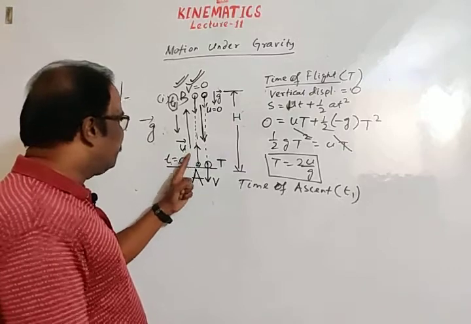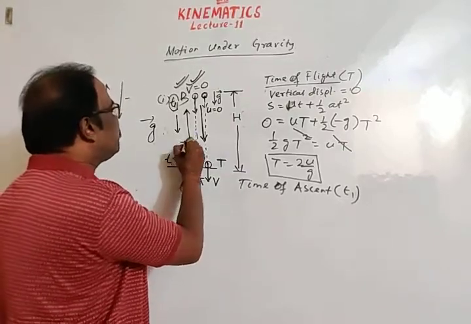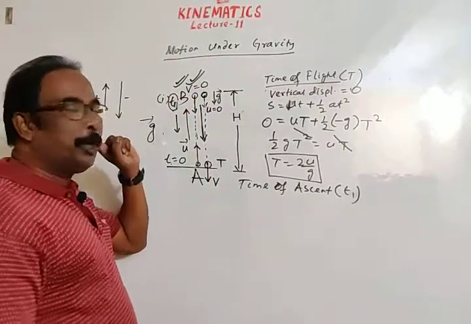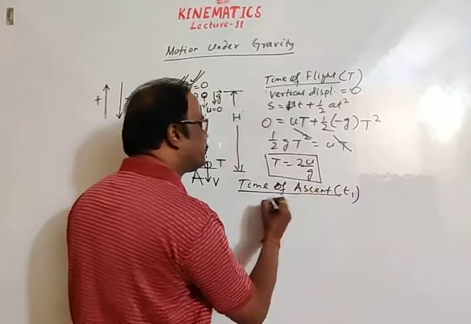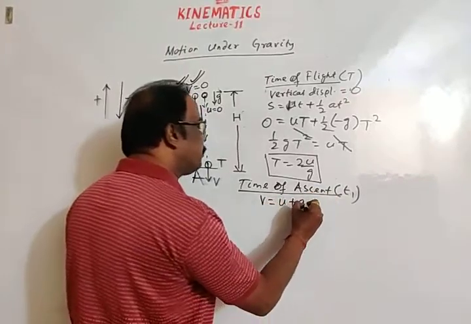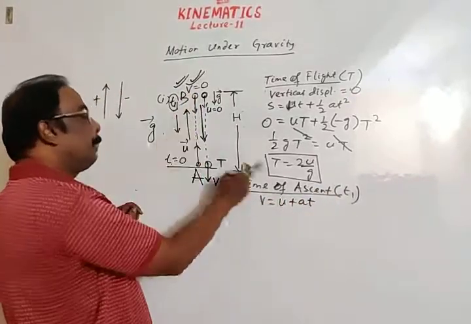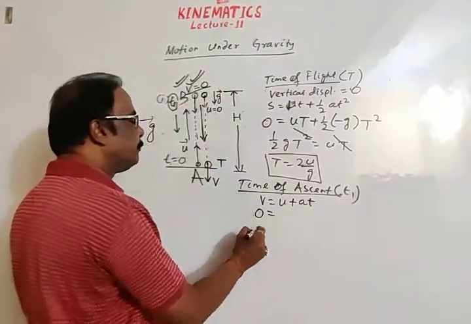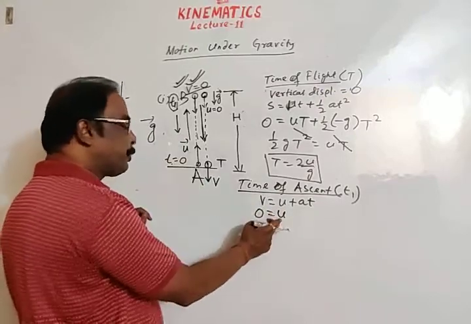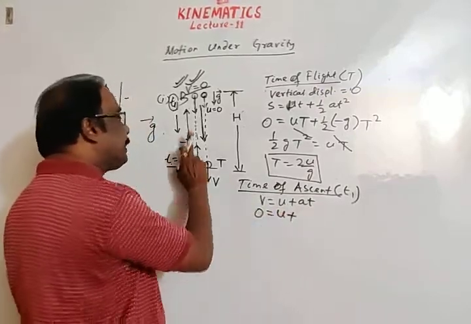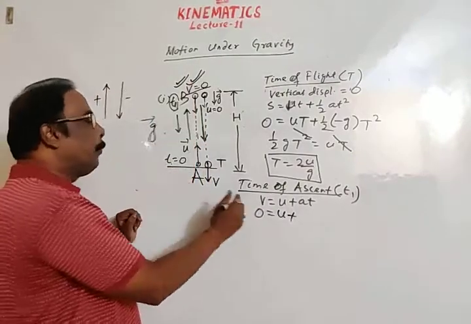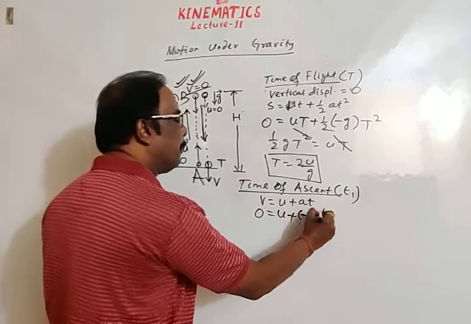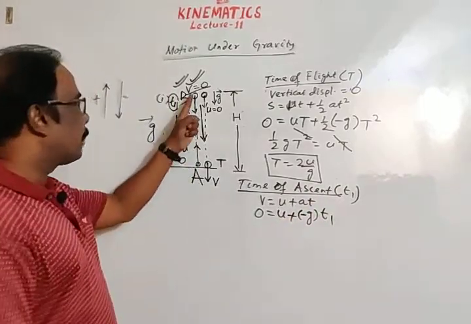Okay. So if we consider motion in the upward direction, or ascent, initial velocity is u and final velocity at the highest position B is 0, and time taken by the body is T1. Now we will use the kinematic equation v = u + at. For time of ascent, final velocity v is 0, initial velocity is u, positive, plus a. Initial velocity is upward, g is downward, so in place of acceleration we will take minus g.